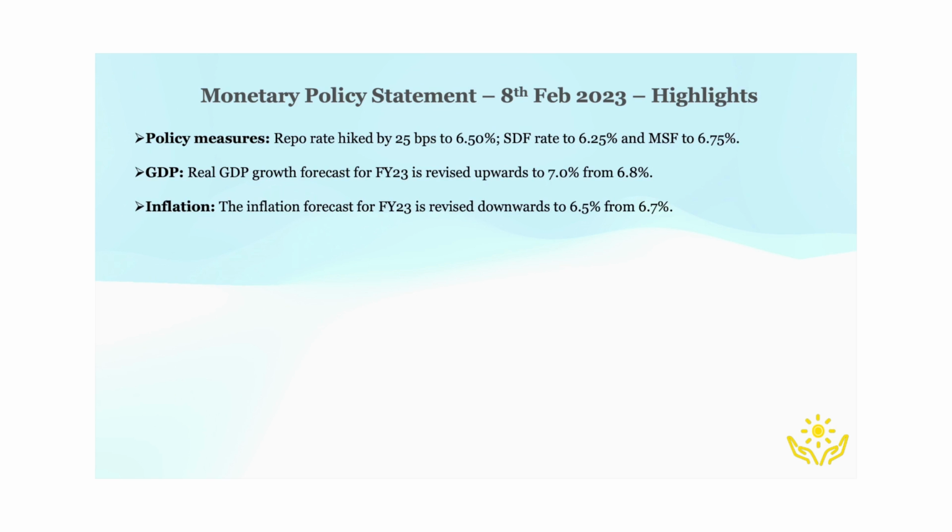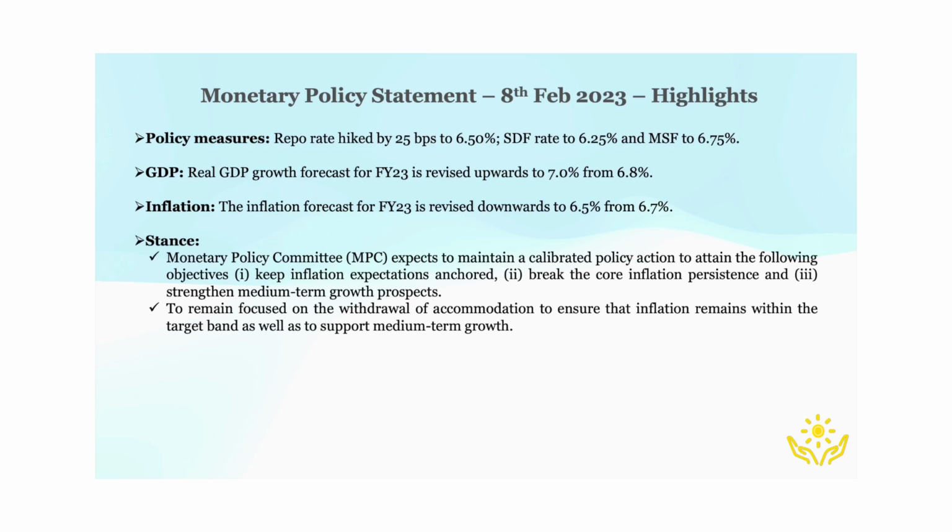The Monetary Policy Committee delivered the statement with an objective of keeping the inflation expectation anchored to global risk, breaking the persistent core inflation, and strengthening medium-term growth prospects, thus keeping the focus on the withdrawal of excess liquidity to maintain inflation within the range and support economic growth.